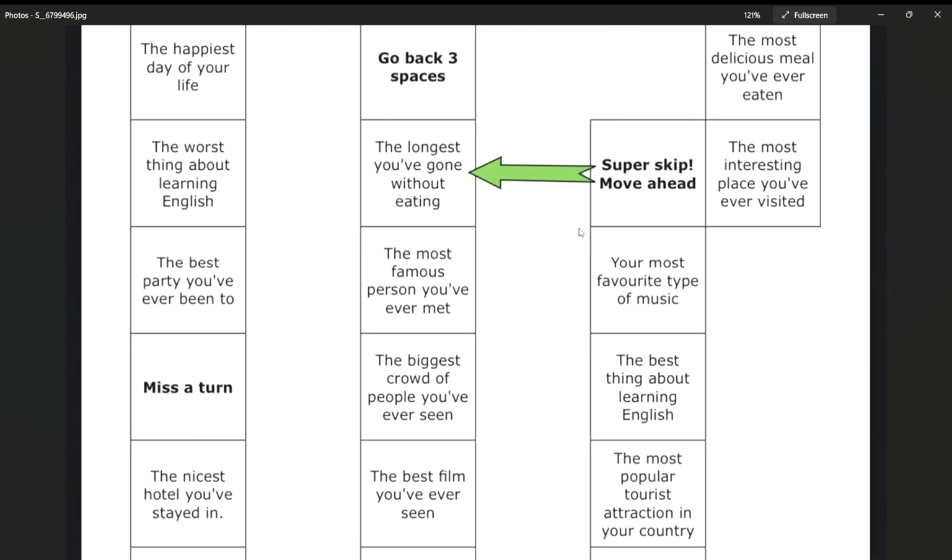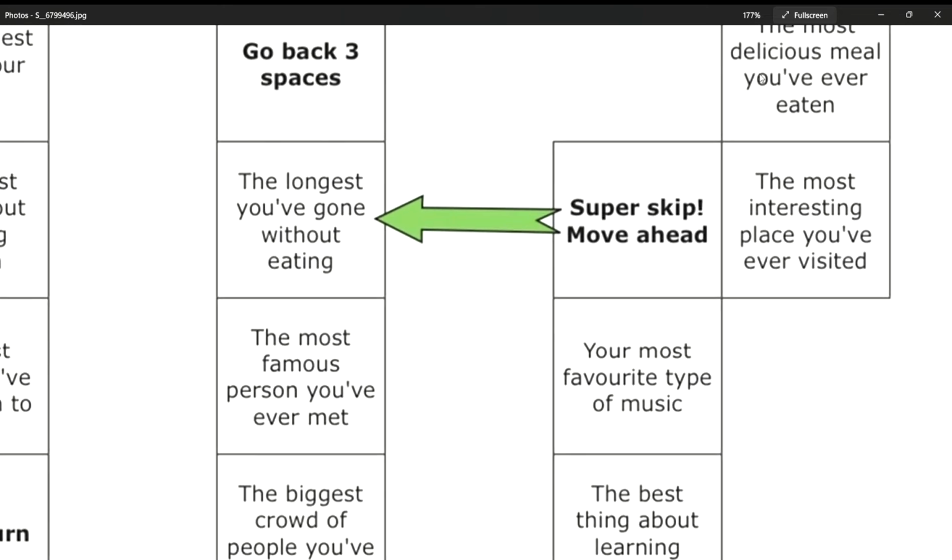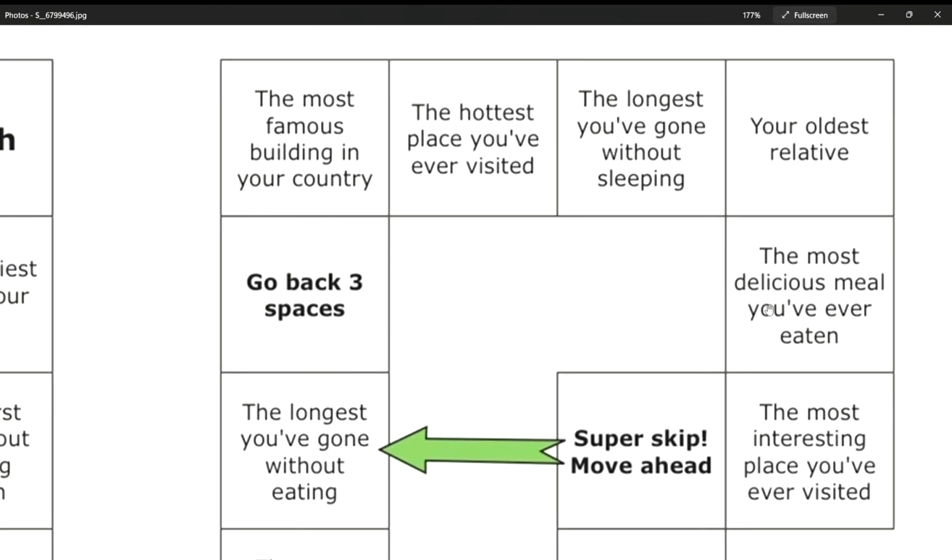And then, the most interesting place you have ever visited. The most interesting place that I've ever visited is Phuket. I love Phuket. Next one. The most delicious meal you have ever eaten. The most delicious meal I've ever eaten is pizza. I love pizza.